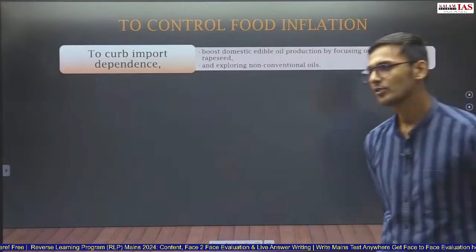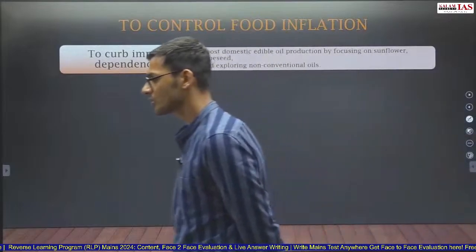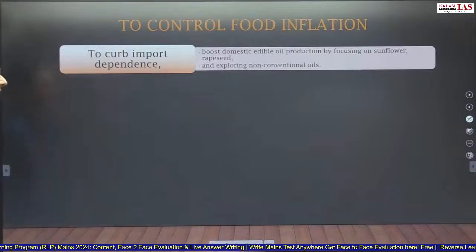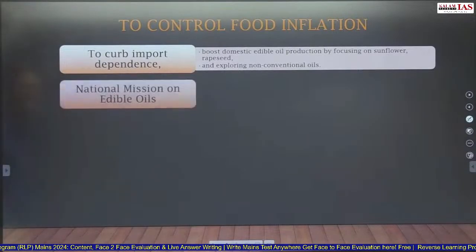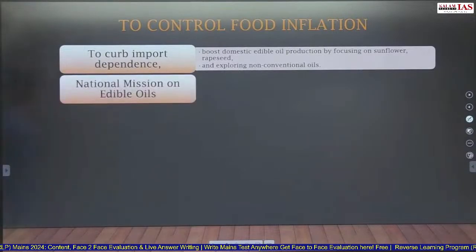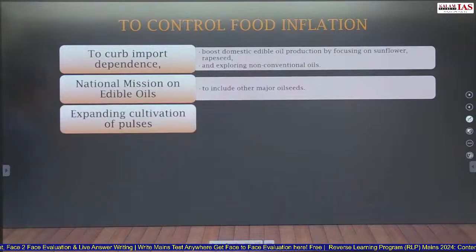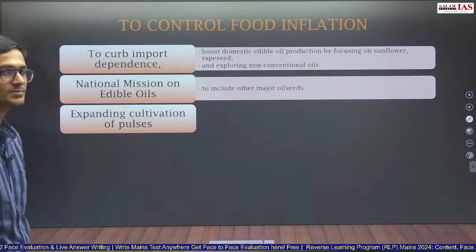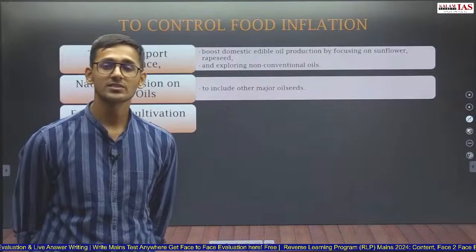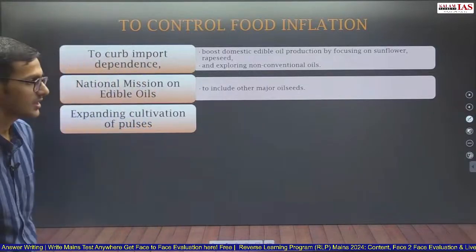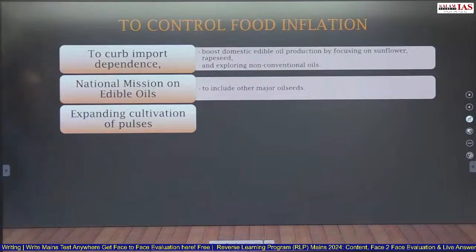First is to reduce import dependence. So to reduce import dependence, we need to increase production of, for example, edible oil, focusing on sunflower and rapeseed. National Mission on Edible Oils again should include other major oilseeds also. This should not just focus on palm oil, which has been the major focus of the mission. So palm oil cultivation should be expanded to the northeastern region and the Andaman and Nicobar Islands.